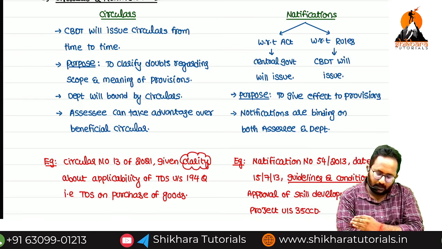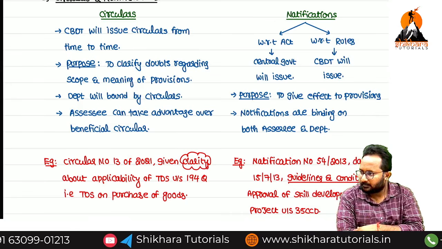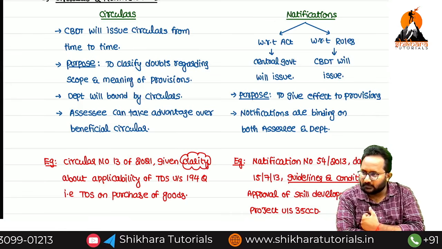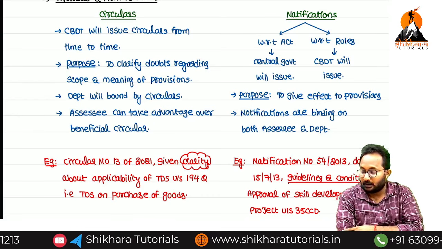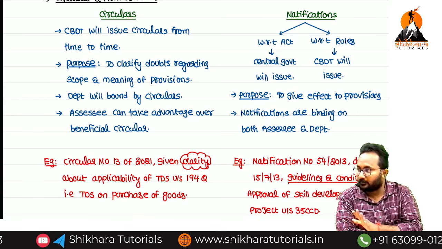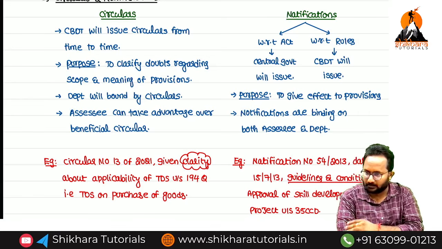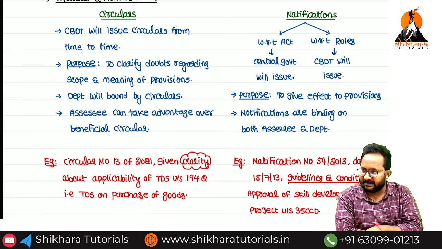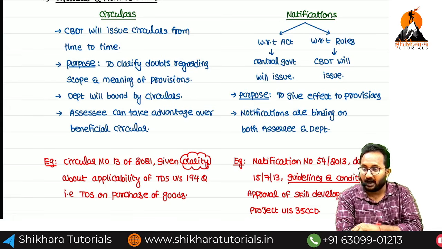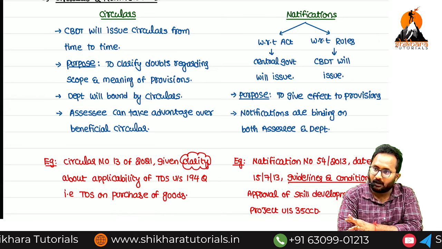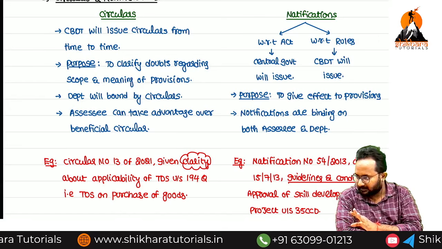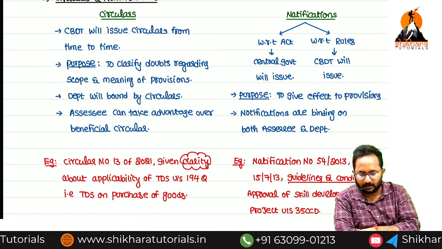Now, if they are drafted perfectly, but we have doubts over that provision, now they will come up with the circular. In order to clarify your doubts, they will release the circular. Now, for additional conditions or additional guidelines, or if we want to strengthen the provision, now they will come up with the what? Notifications. Clear? These three examples you have to remember.